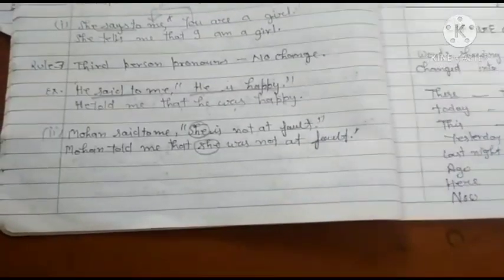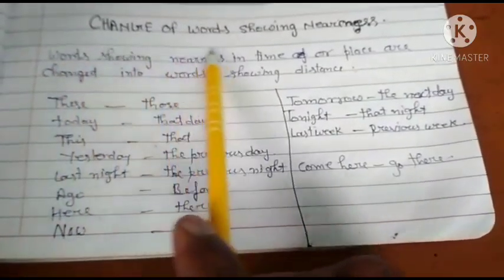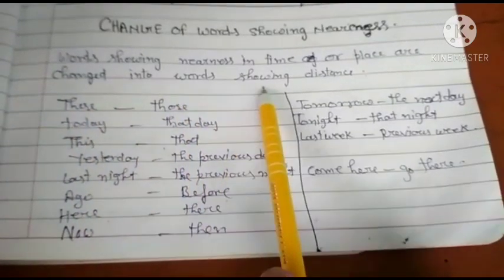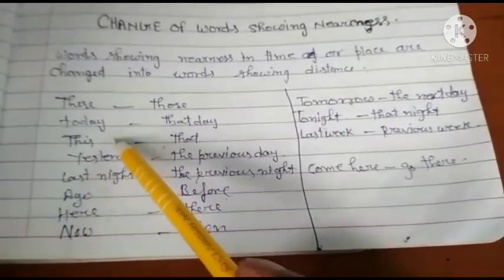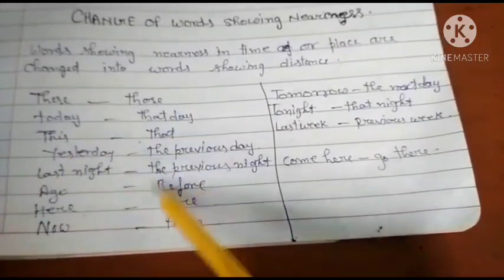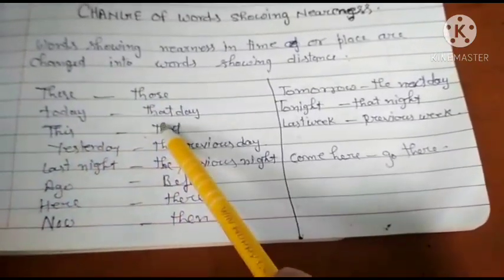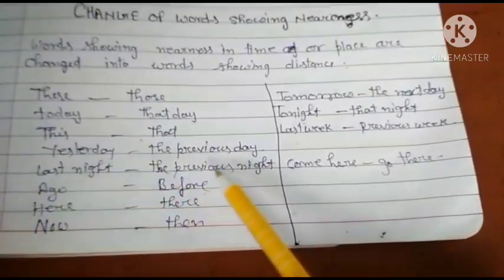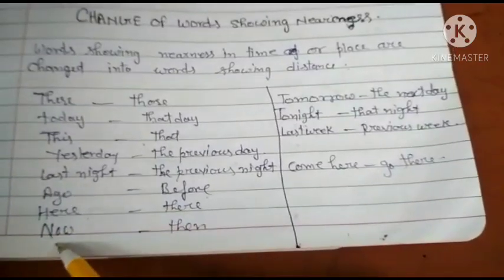Okay class. Hello students, good afternoon. Now look, change of words showing nearness. Words showing nearness in time or place are changed into words showing distance. If these words are given, when you change into indirect narration, you will change these words into these words. These change into those. Today changes into that day, this changes into that, yesterday changes into the previous day, last night changes into the previous night, ago changes into before, here changes into there, now changes into then.